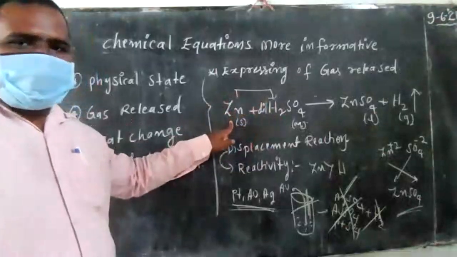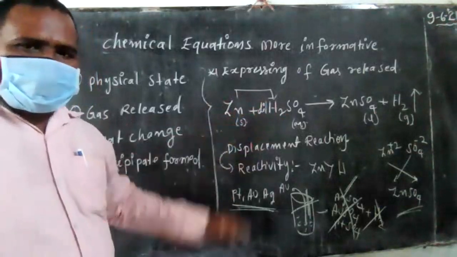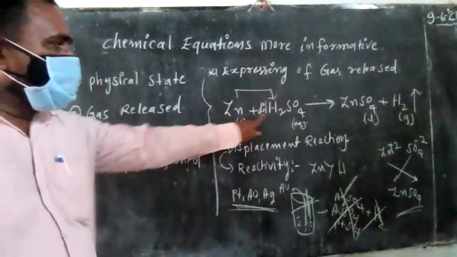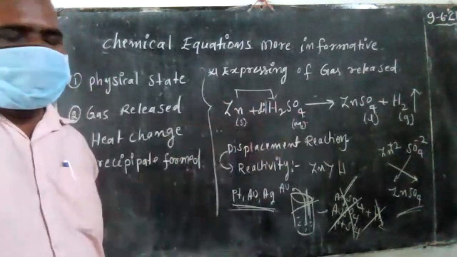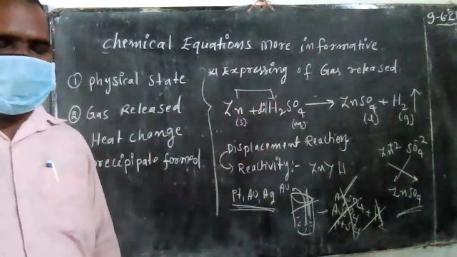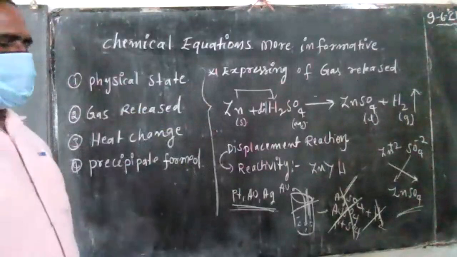Suppose instead of zinc you take any other metal of low reactivity; it could not displace hydrogen, because hydrogen has high reactivity. So low reactivity metal could not displace hydrogen. So this is the expression of gas releasing. Great.